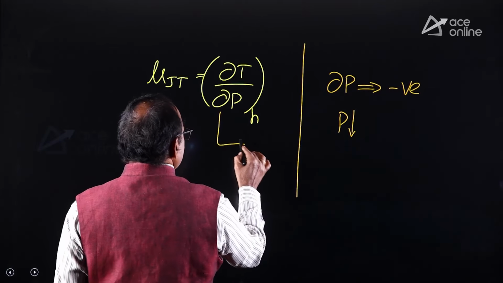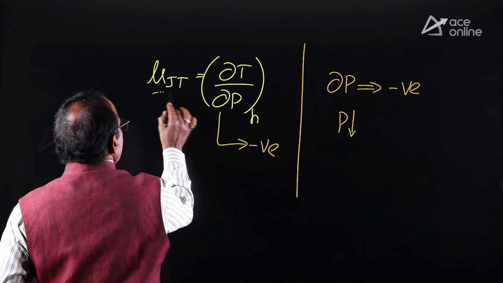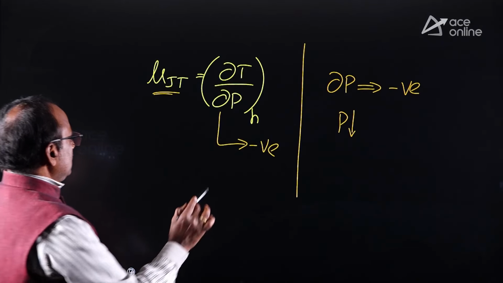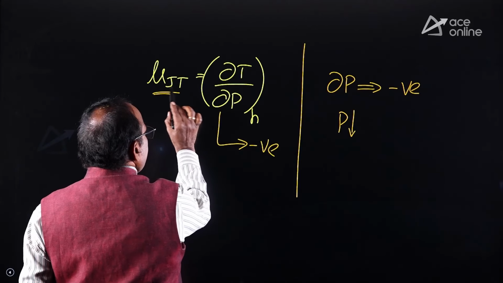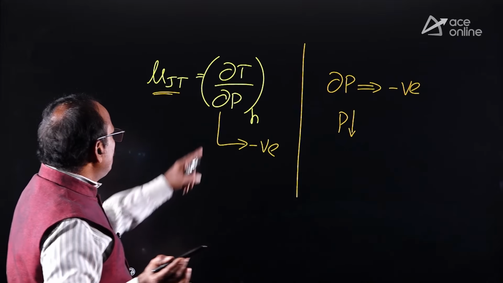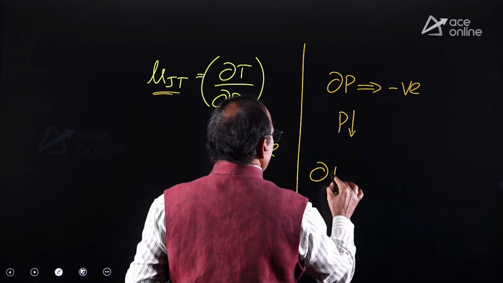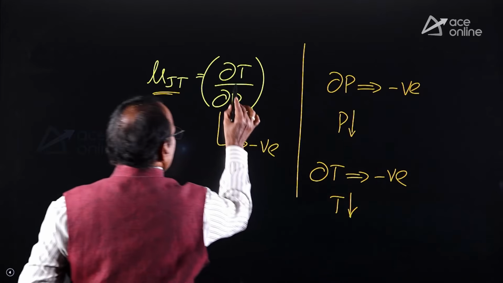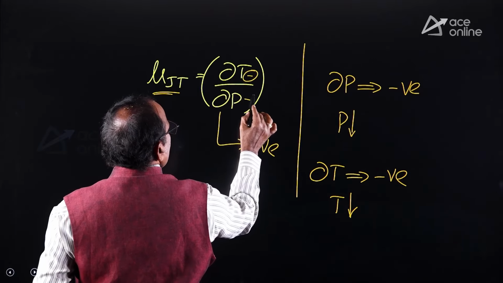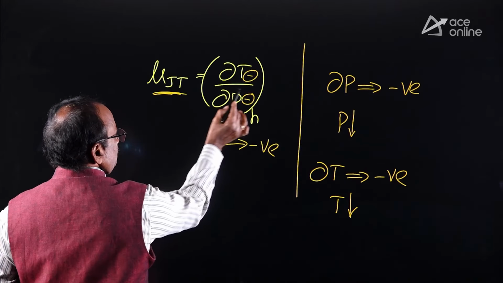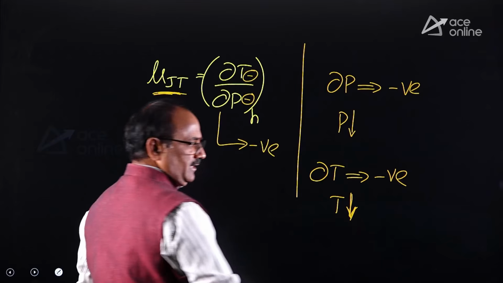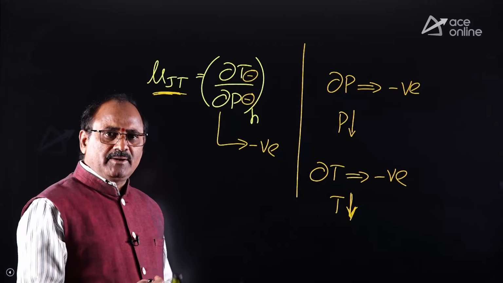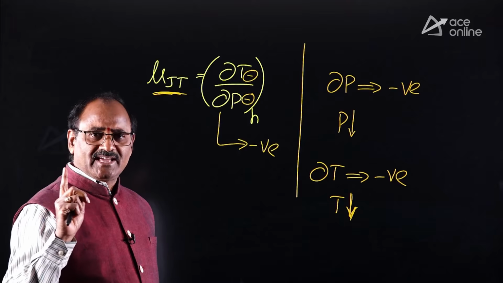Next, it is given that the Joule-Thomson coefficient is positive. The mu JT will become positive only when dou T is negative. Dou T negative means temperature is decreasing. When dou T is negative and dou P also negative, the Joule-Thomson coefficient is positive. It means indirectly the temperature decreases. That means a positive Joule-Thomson coefficient means the temperature of the material decreases. That kind of process you call a cooling process.